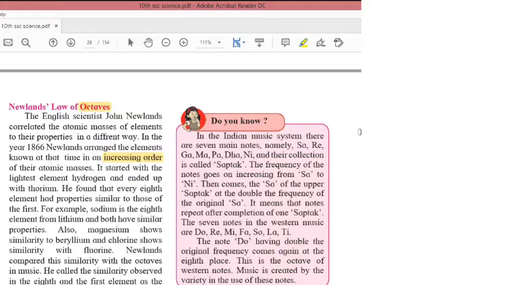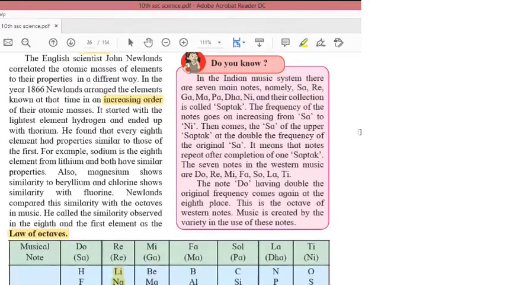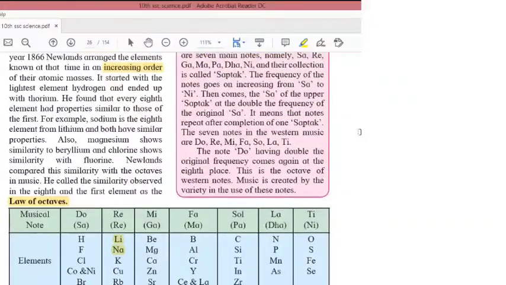But, next point, this law was applicable only till calcium.